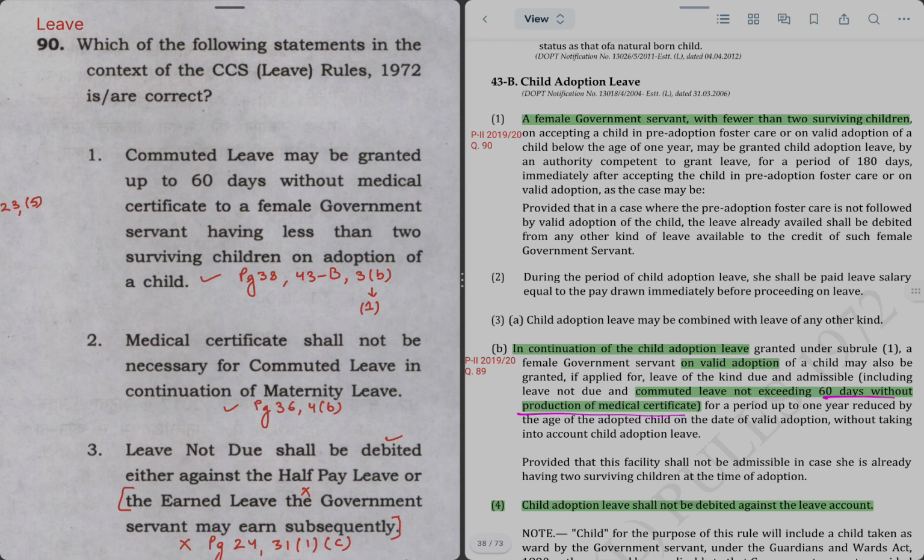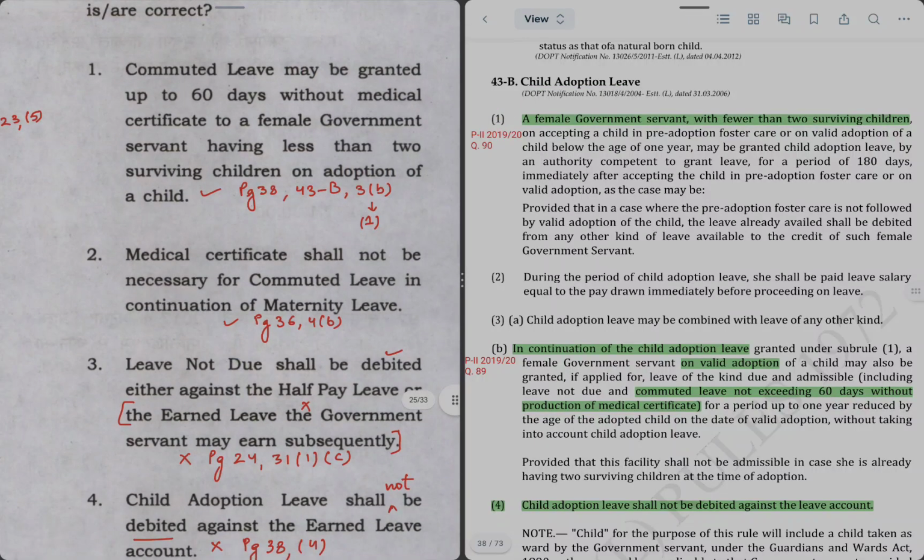So that's what the question is saying. And the para 1 is saying here that a female GS with fewer than 2 children is entitled for child adoption leave. So all these things, if you read together, rule 1 and rule 3b, you will make the sense. So statement 1 is correct.